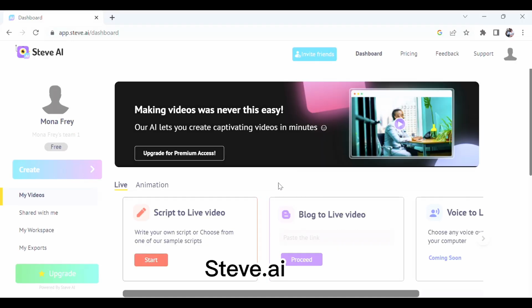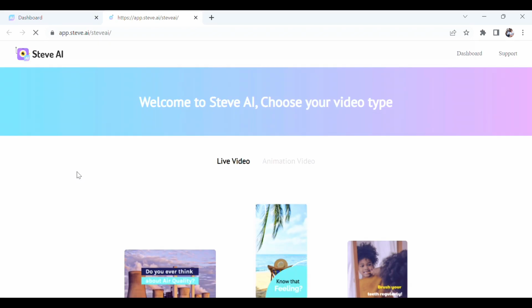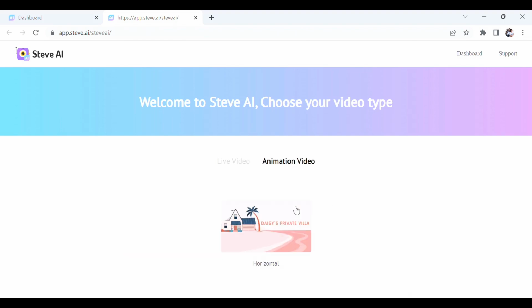Okay, now let's go to Steve.ai and log in. This is also an intuitive tool. You need to log in by creating an account. Once you're logged in, the screen will appear. Click on Create and choose between live and animation. Let's choose animation and select this template.